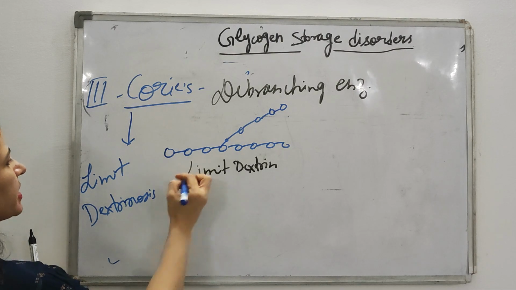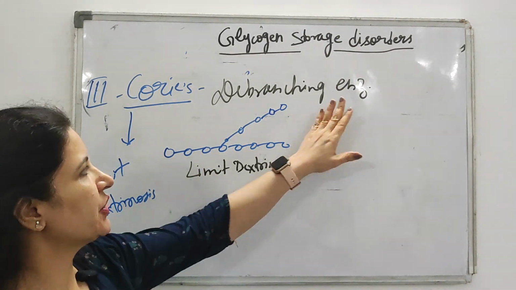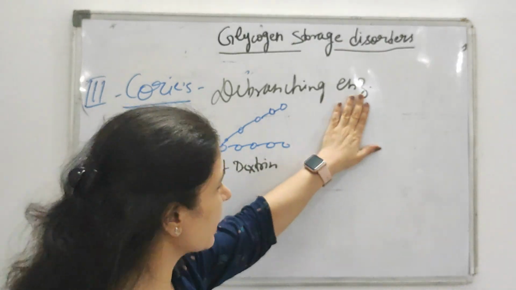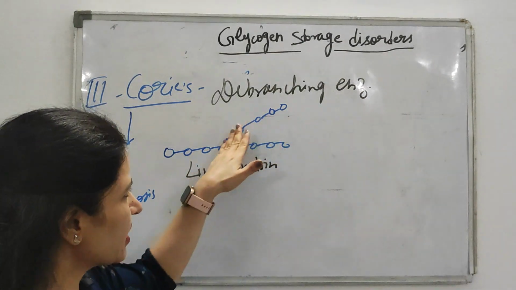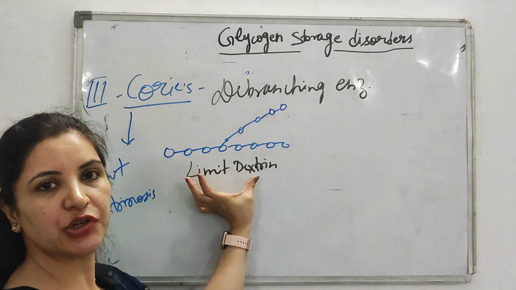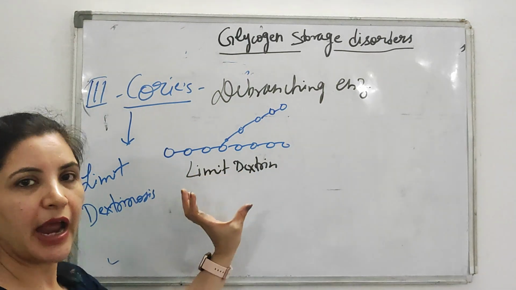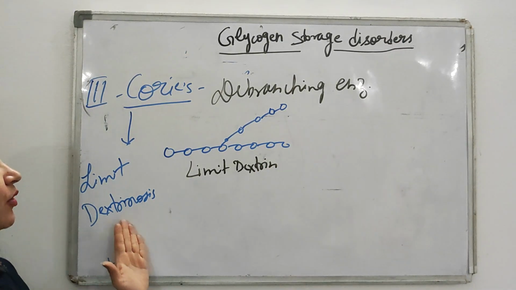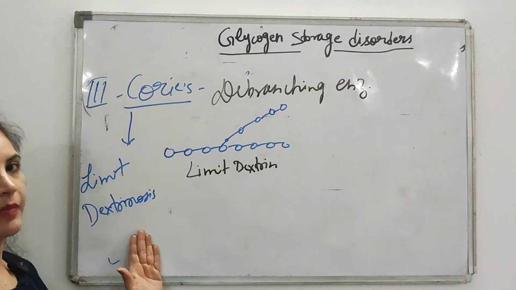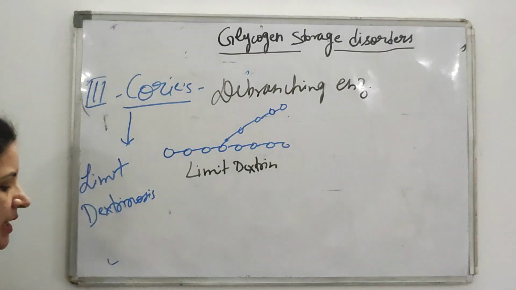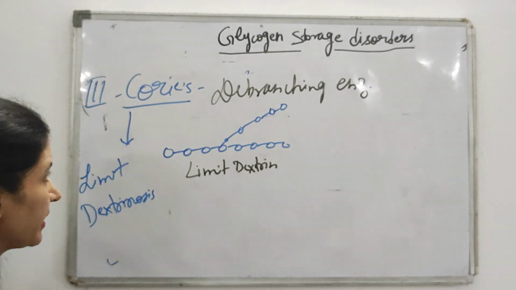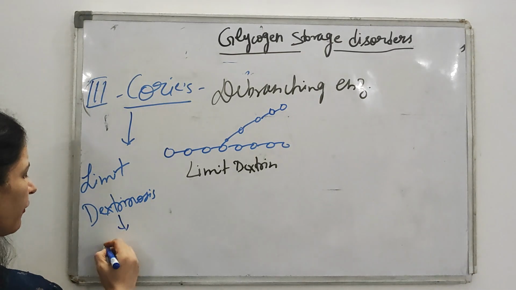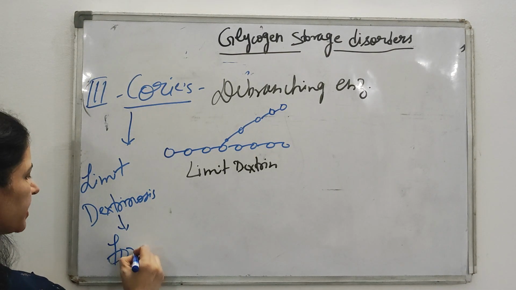Dextrinosis. Why? Because there is a deficiency of this debranching enzyme, and because of the deficiency of this debranching enzyme, the branches cannot be broken, and there is an accumulation of this limit dextrin. And because of accumulation of this limit dextrin, another name of Cori's is also limit dextrinosis. Sometimes in some books it is also written and asked in questions that another name of Cori's is Forbes disease.